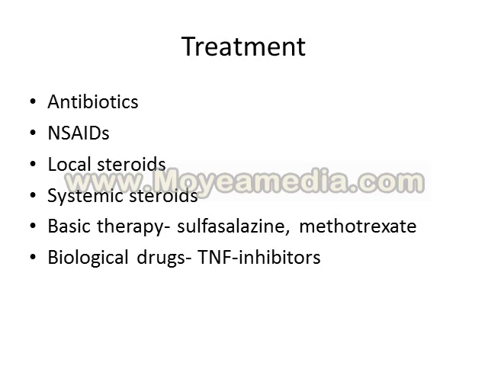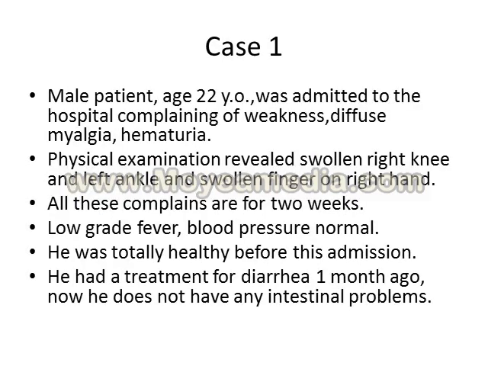If all these things do not work, we start the basic treatment, which is disease-modifying treatment: sulfasalazine, methotrexate. But these are only for peripheral arthritis, because they are not useful for the axial involvement. And if this treatment is not useful, we use biological drugs. Mostly these are anti-TNF-alpha treatments. Thank you for attention.